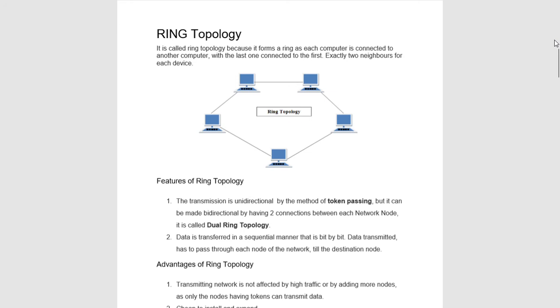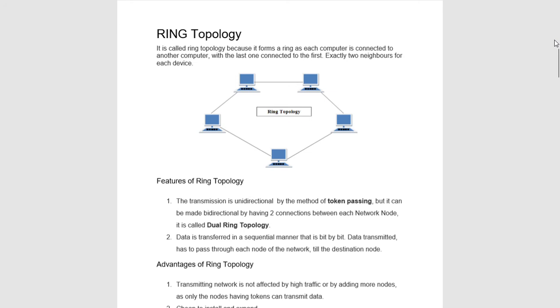In case of ring topology, there is a token passing mechanism that goes on. Token is a special type of packet that is being rotated over the ring, and the node that wants to transmit the data will have to retain that particular token. Means the node having the token will be sending the data, and it is unidirectional. So there will be only one neighbor of a node to which it can send the data.